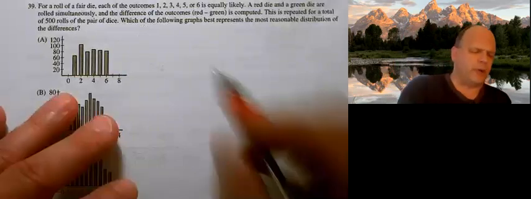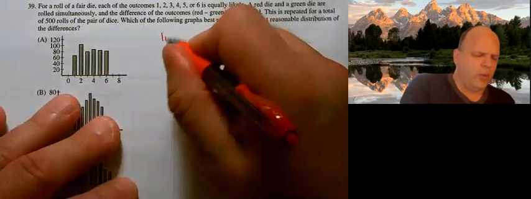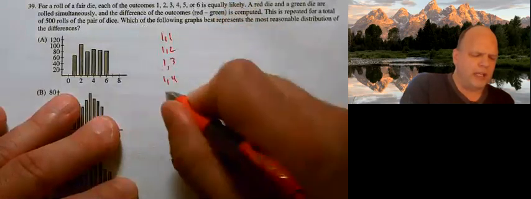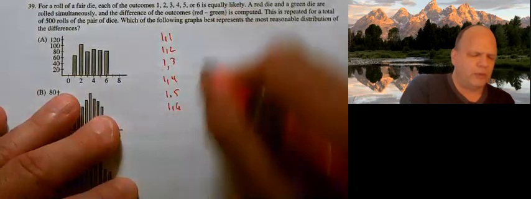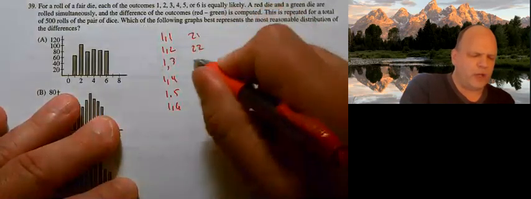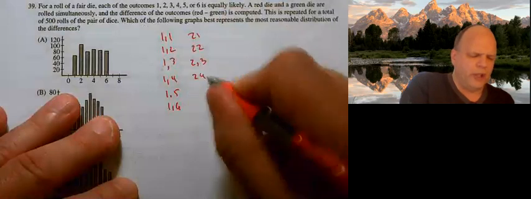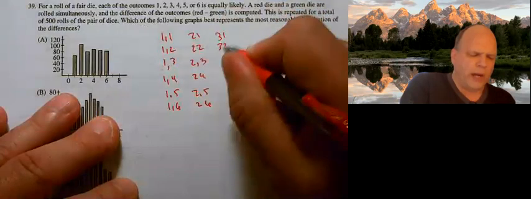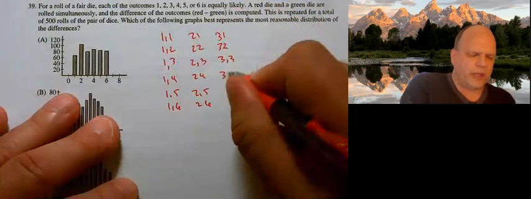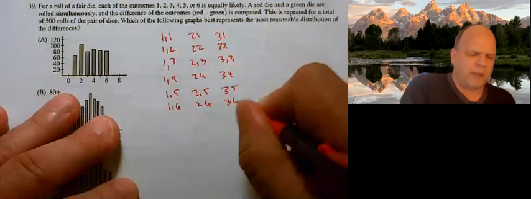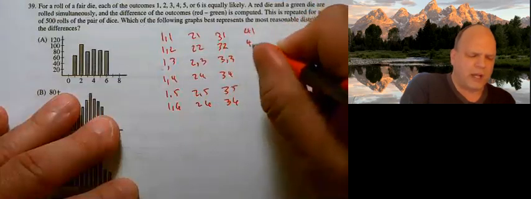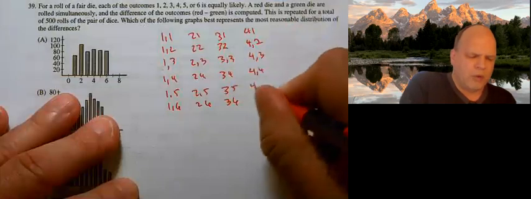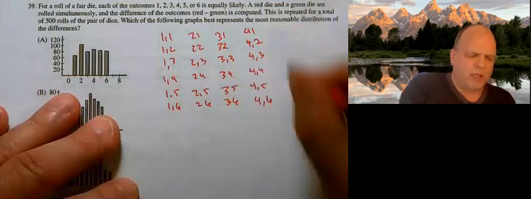So we're going to go red minus green. So 1, 1, 1, 2, 1, 3. And by the way, you should practice making this thing 3 times as fast as you can prior to doing the test, because that way, if it does show up, it doesn't take that long. And yes, I recognize doing the sample space does take some time, but I guarantee that if you practice it 3 times, you'll probably have it down to less than a minute, which means each problem you have 2 minutes to answer.